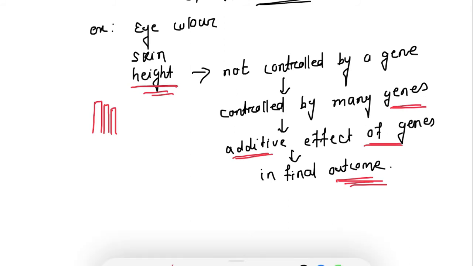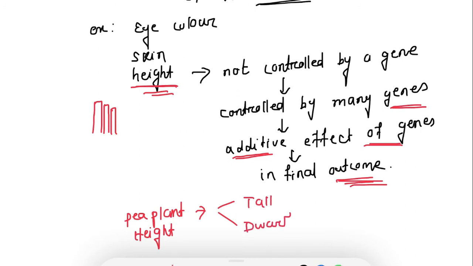Like in Mendel's pea plant, he studied plant height, and there are only two distinct heights, right? One is tall and the other is dwarf.